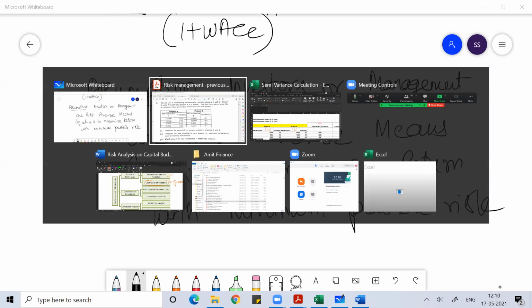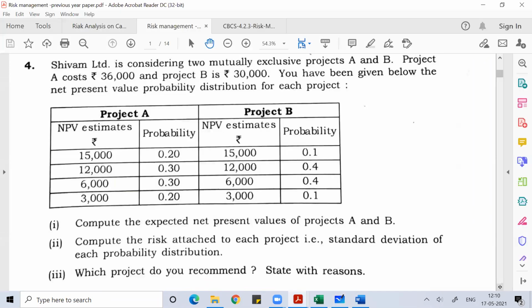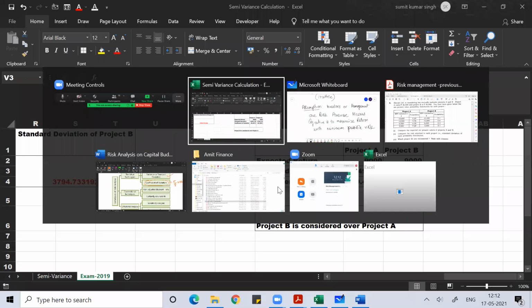So I hope you understood what I have done in this problem. Let me know if you have any doubt with respect to this problem. So I'm assuming that no one has any doubt.